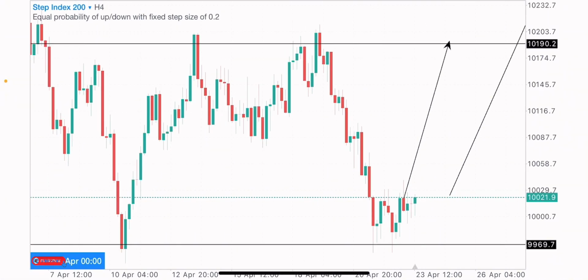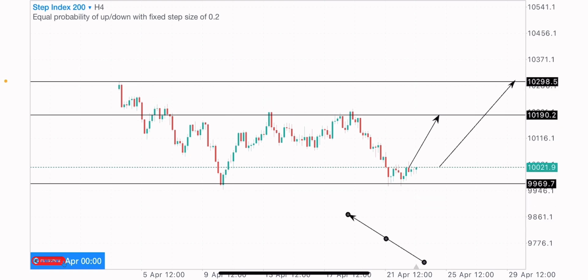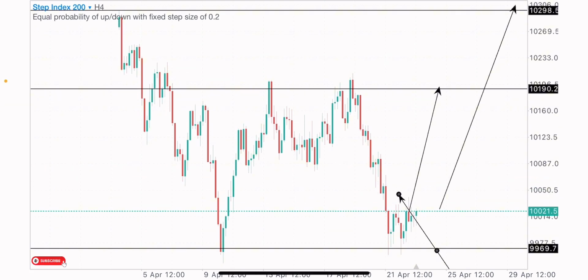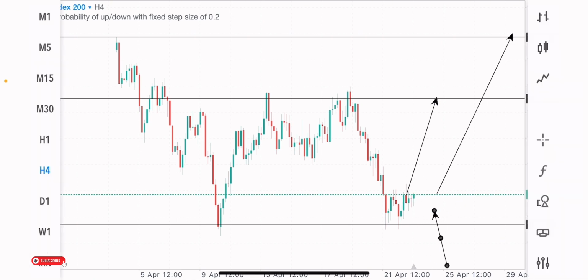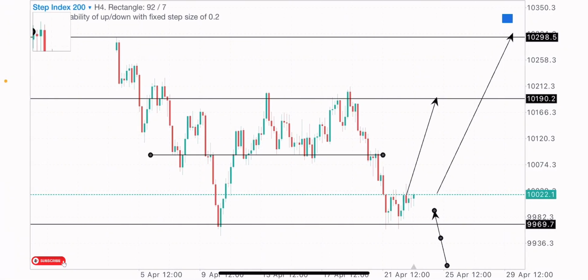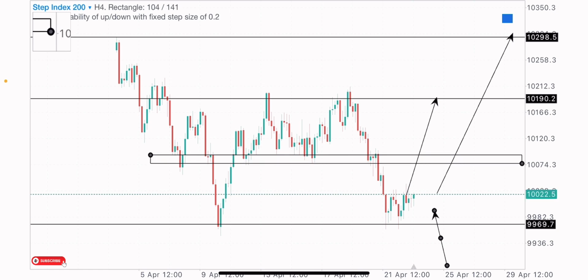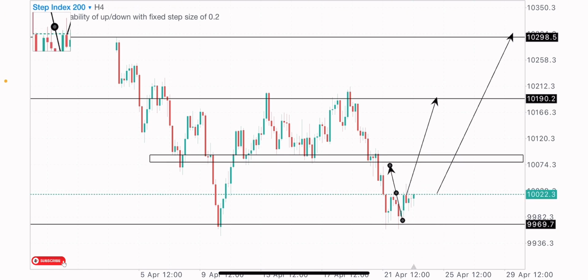So on the 4-hour time frame, the market structure is looking good. You can see that we got a couple of green candles, bullish candles at this point, which is a bullish sign. So we could expect potential reversals, a possible bullish move on this index in the coming days and hours. We also have another zone here which we have to pay attention to. We had a bearish order block formed at this point.